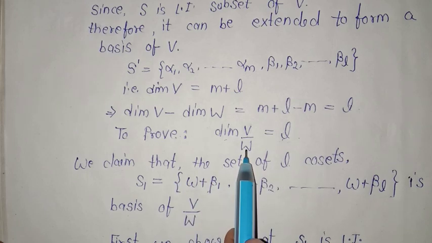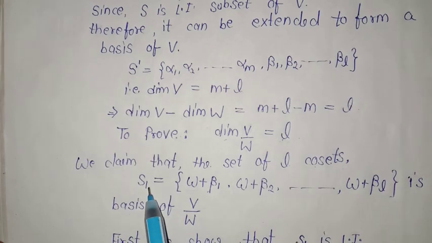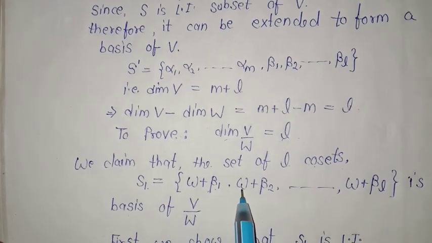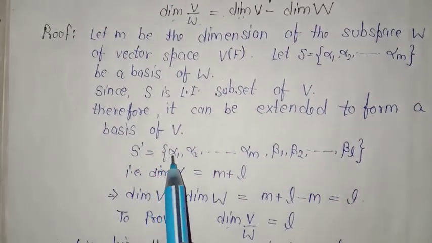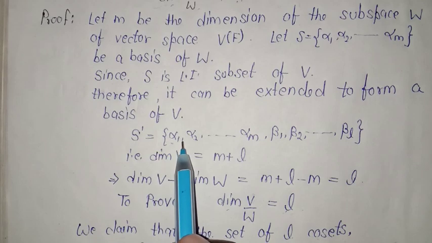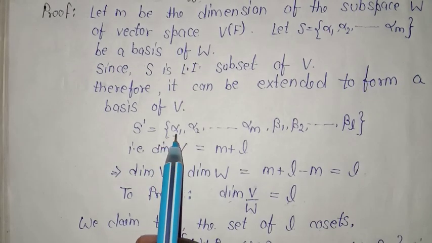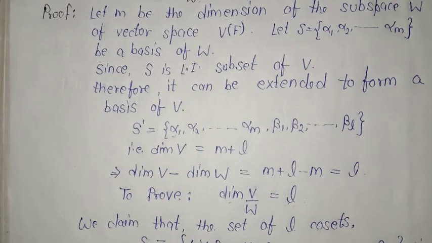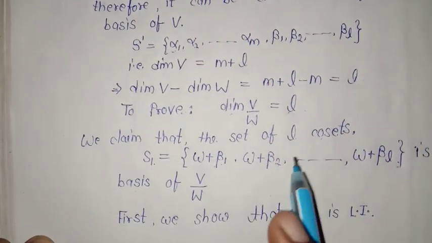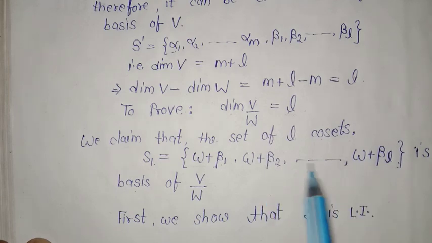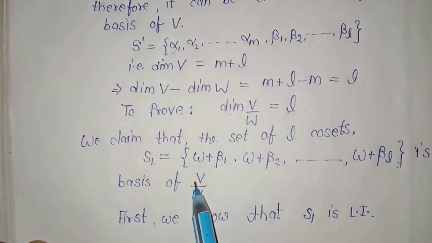So W is the subspace of V. So we can claim that the set of L cosets S1 equals W plus beta 1, W plus beta 2 and so on, W plus beta L. You may wonder why I have not taken the elements alpha 1, alpha 2 and so on, alpha m, because they were the elements of the basis of W. That's why I didn't take them. I took only the beta i's, that is beta 1, beta 2 and beta L, and made a set with the help of these vectors together with the subspace. This forms a basis of V by W.